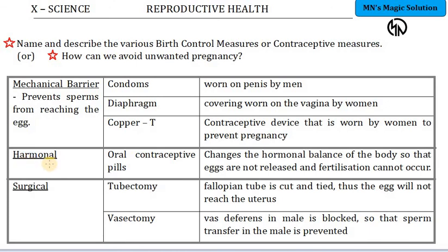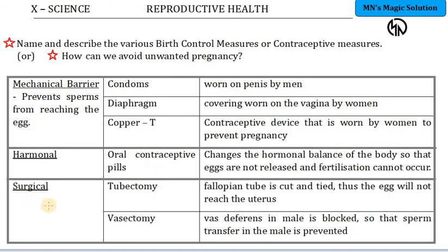Next one is hormonal. In the hormonal category, it is by taking pills, oral contraceptive pills. When they are taken, the hormonal balance of the body gets changed. Hormones actually control the release of eggs. So when the hormone control changes, what happens? The egg will not be released. Fertilization occurs only if the egg is released. So if the egg release cycle is controlled, the occurrence of fertilization will be very minimal. Thus, the hormone balance changes, eggs are not released and fertilization is prevented.